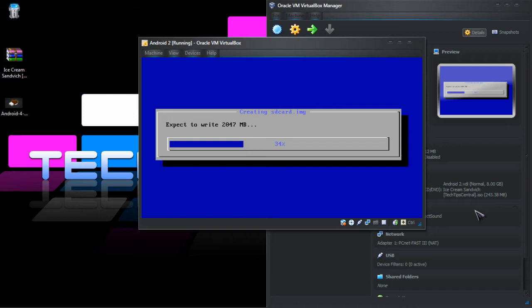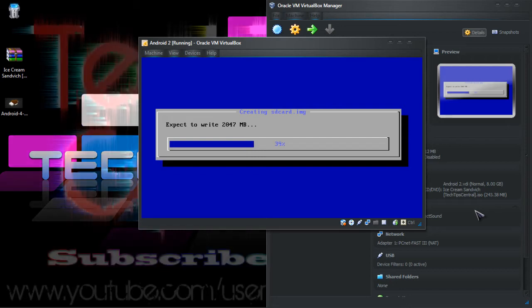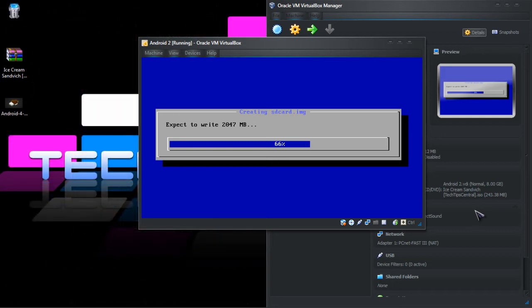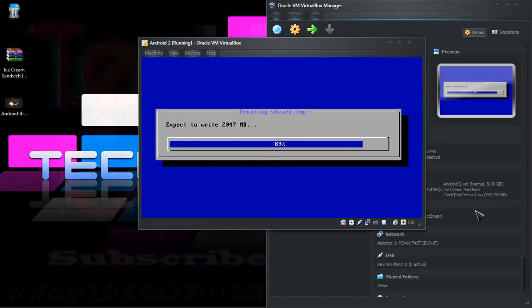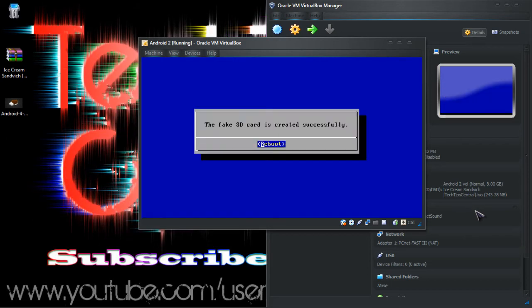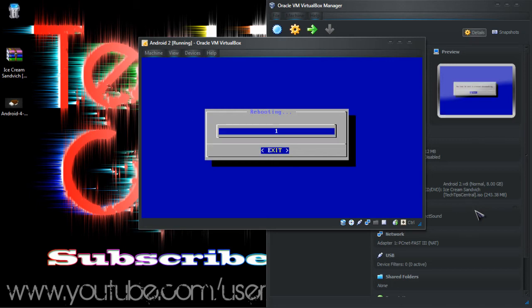This might take longer if you have a hard disk drive. Since I have an SSD, this will be really fast. Alright, once that's created, reboot and press exit.